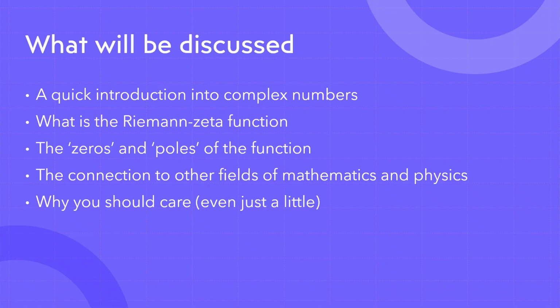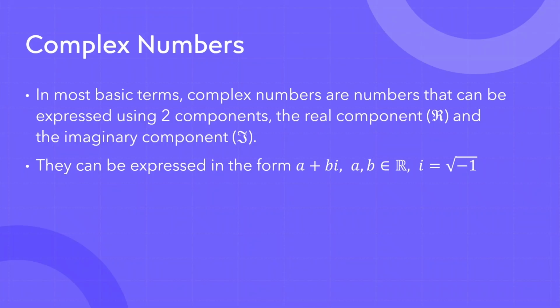I'm going to give you a quick introduction to complex numbers, as I believe they're quite integral to understanding the Riemann hypothesis. Then I'll talk about the Riemann-zeta function, which is what the Riemann hypothesis revolves around. And then I'll talk about some properties that this function has, like its zeros and its poles. And then I'll talk about its connection to other fields of mathematics and physics. And then I'll sum it all up, telling you why you should care. And to be honest, even if you just acknowledge the existence of the Riemann hypothesis, that's good enough for me. So, starting off with complex numbers.